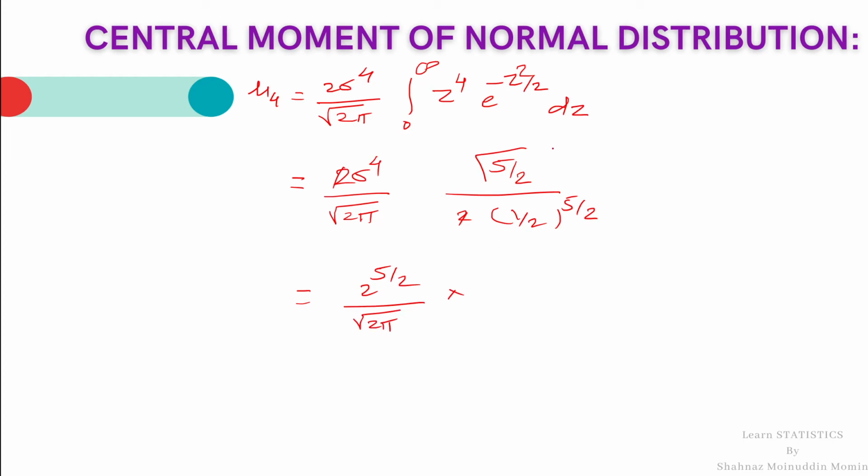Now we will expand this gamma 5 by 2 with the reduction formula of the gamma function as 3 by 2 into 1 half into gamma 1 upon 2. I have used the reduction 2 times, and we know that gamma 1 half is equal to root pi.